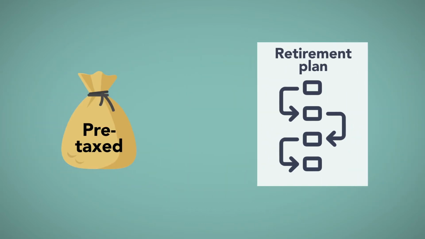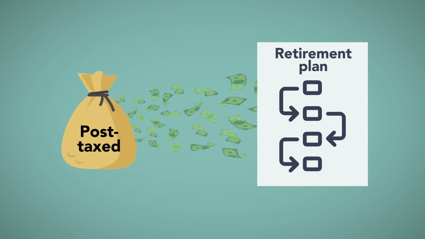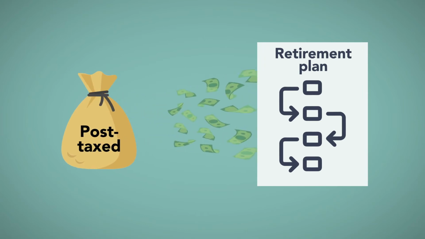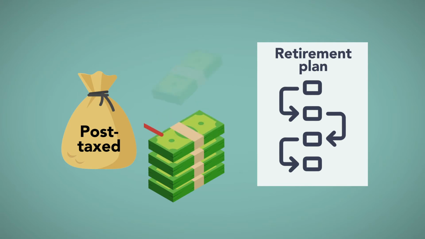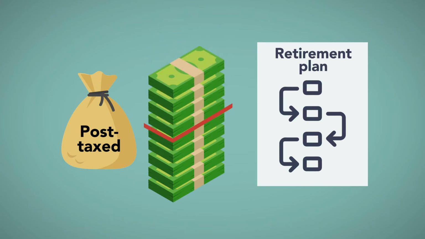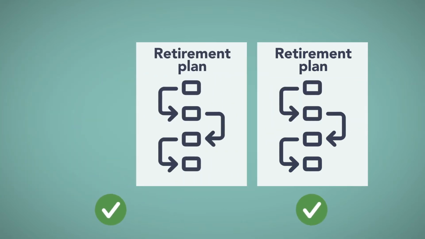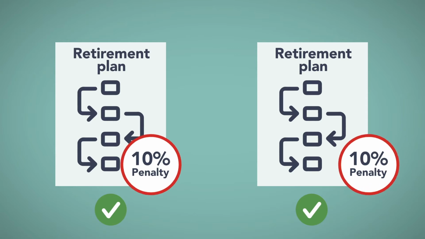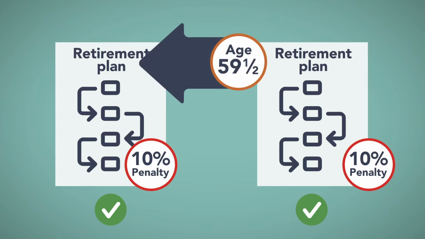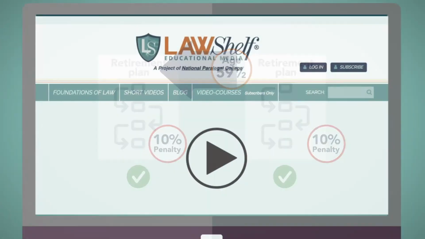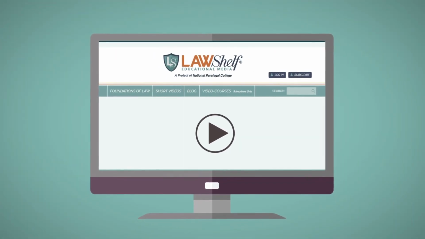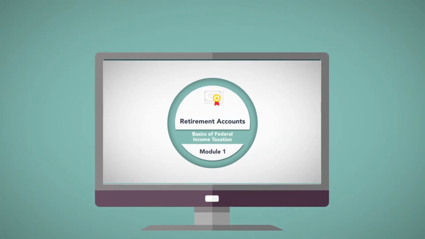However, if the contributor funded the retirement plan with any post-tax money, for example, if he made contributions beyond the maximum tax-deductible contributions allowed in a given year, then the return of that principal is not taxed. Moreover, many qualified retirement plans impose a 10% penalty for distributions made prior to age 59.5, with certain exceptions. In another course, we'll focus more on qualified retirement accounts and their rules.